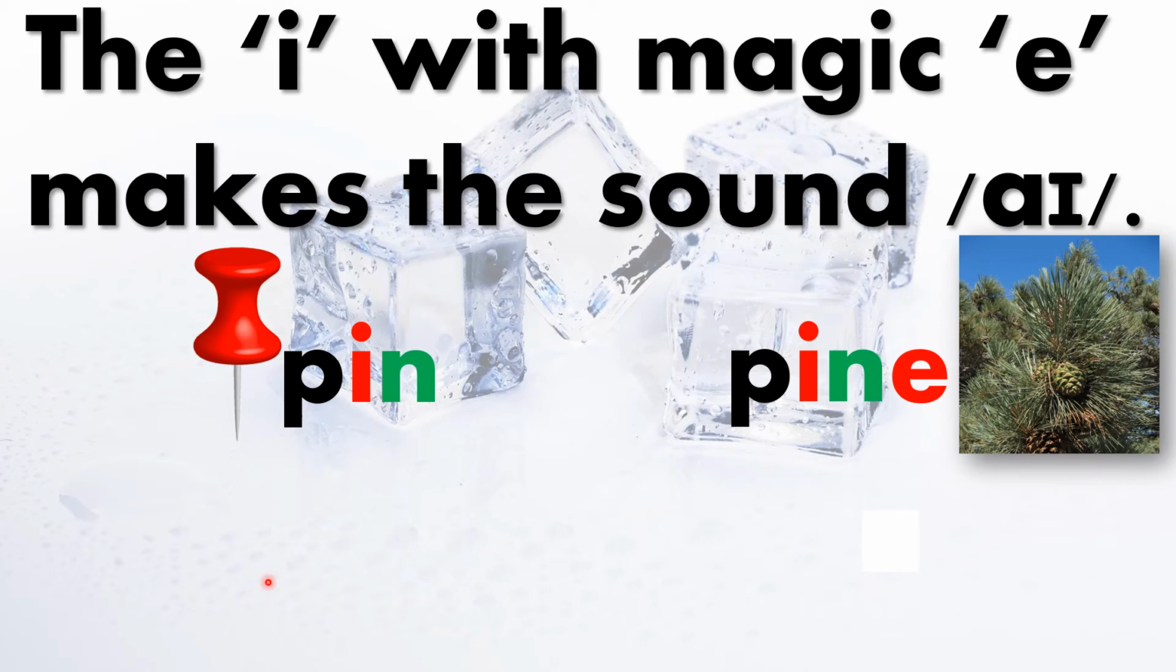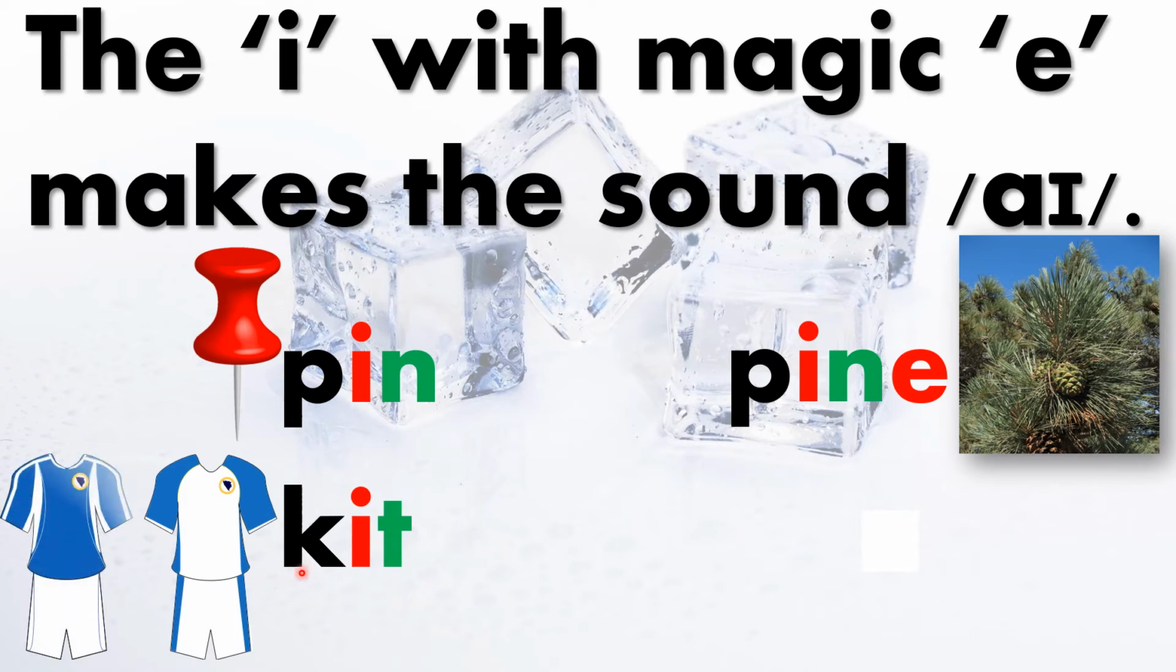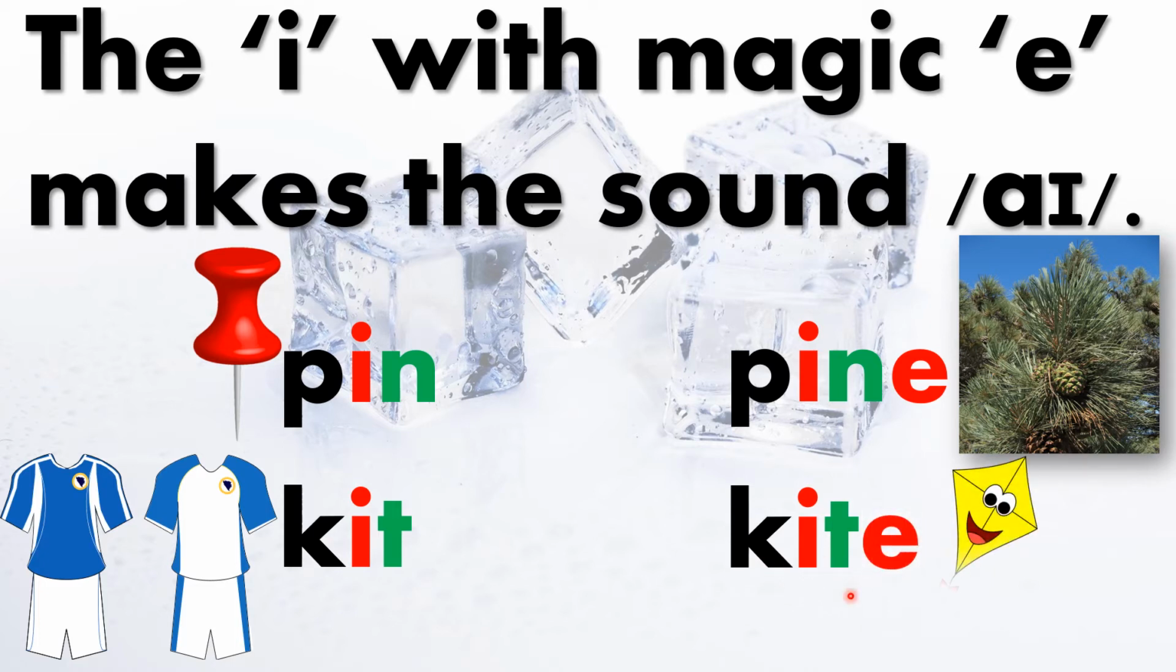Let's see with another word. Here is the word kit. Kit. Let's add magic E to kit. Oh, it becomes the word kite. Kite. And we do not say the magic E. It makes no sound.